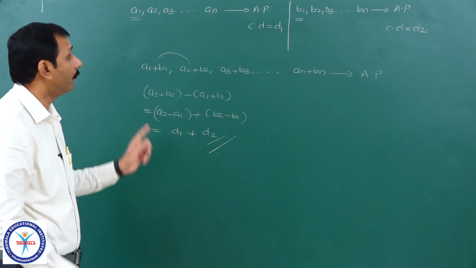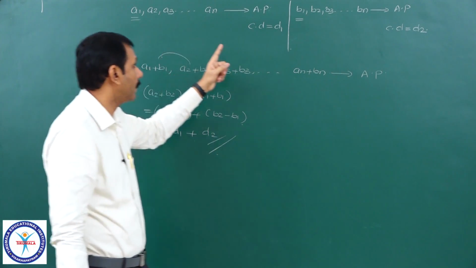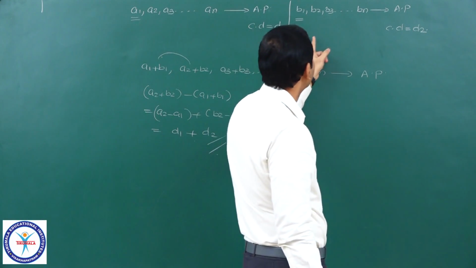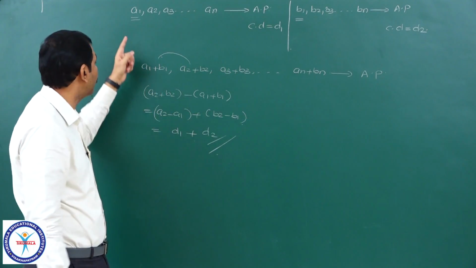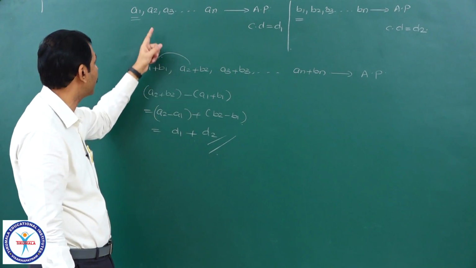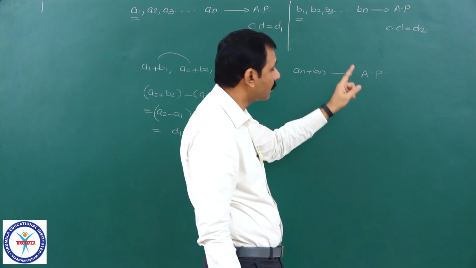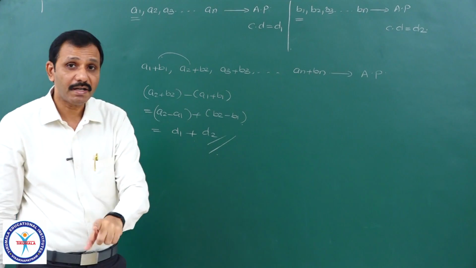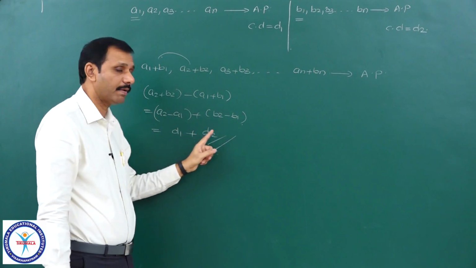Therefore, if you take any two arithmetic progressions, a1, a2 and so on, an, one AP with common difference d1, and another AP with common difference d2, then the addition of these two, that is corresponding terms a1 plus b1, a2 plus b2, a3 plus b3 and so on, an plus bn, is also an AP whose common difference is equal to the sum of the common differences of these two, that is d1 plus d2.